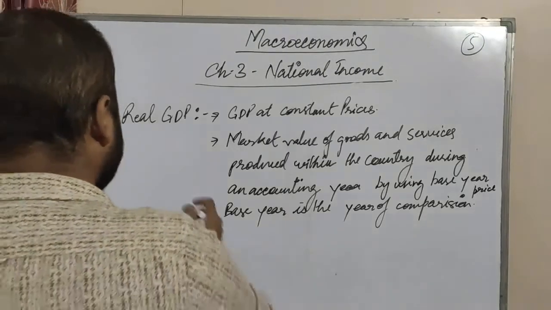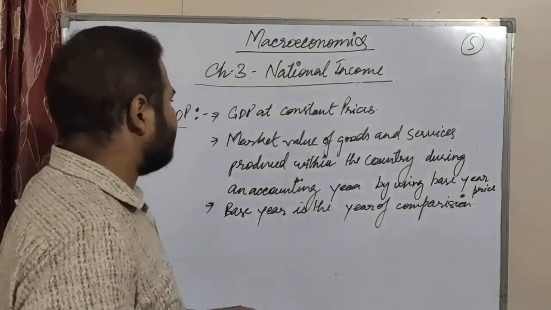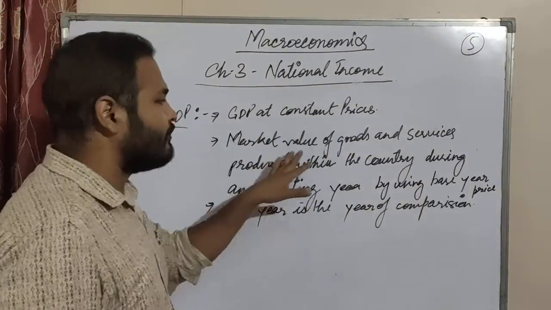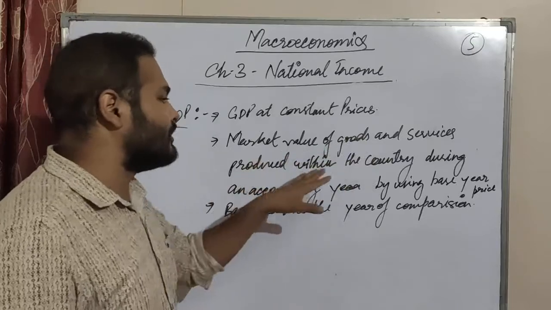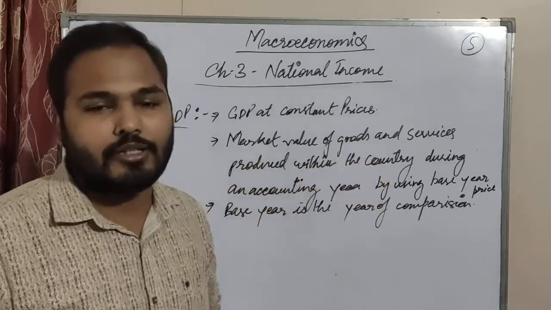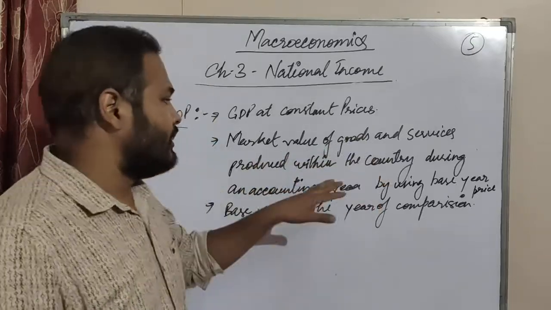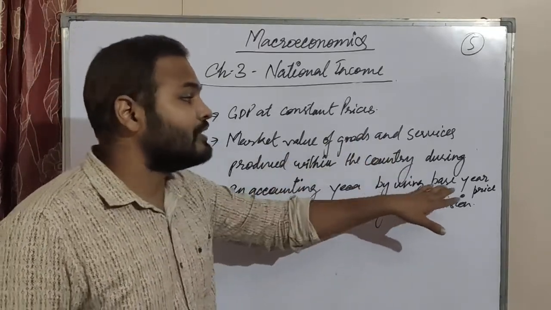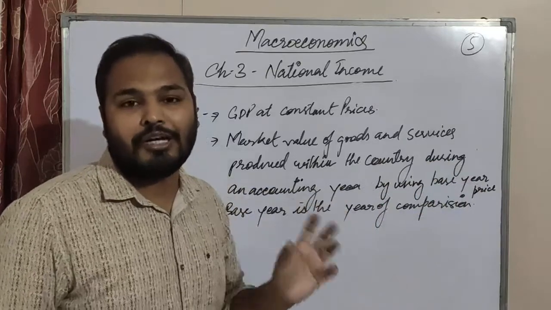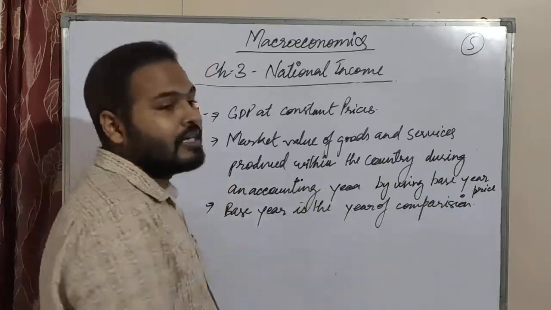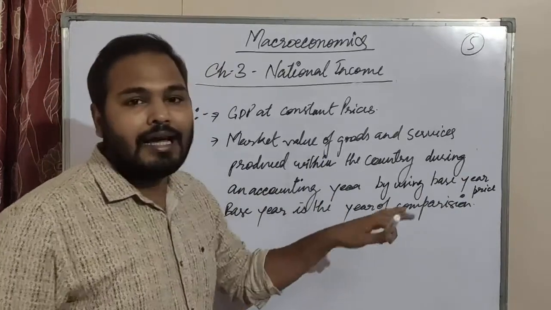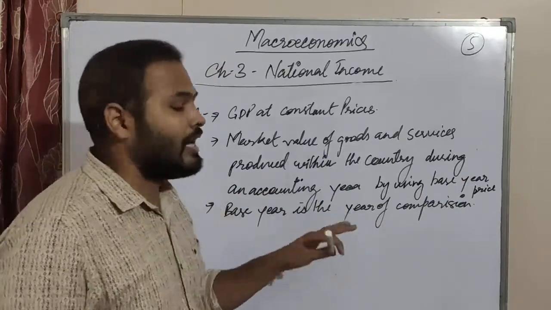Now we move to real GDP. Real GDP is also called GDP at constant price. It is the market value of goods and services produced within the domestic territory of the country during the accounting year by using the base year price. The base year price means the year of comparison, the year with which we are going to compare.